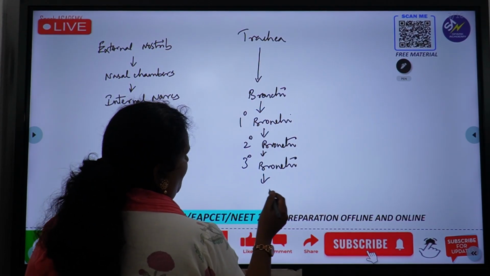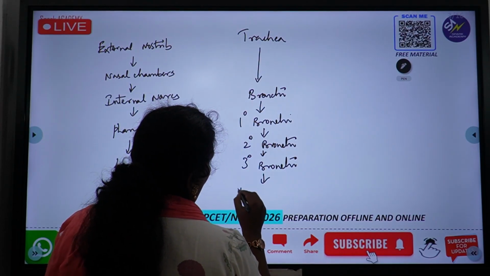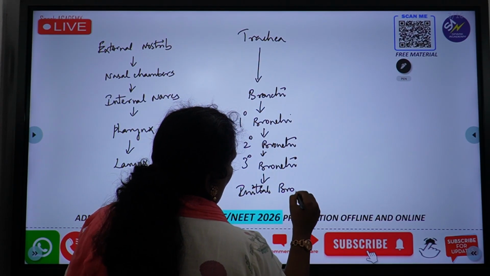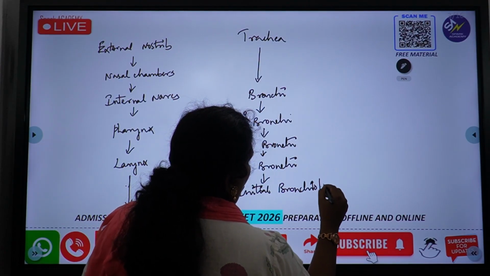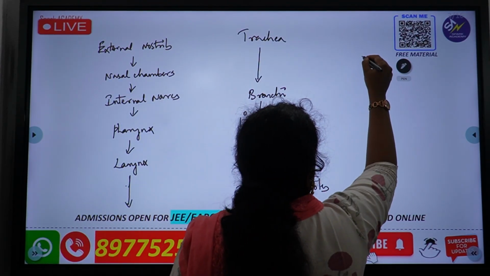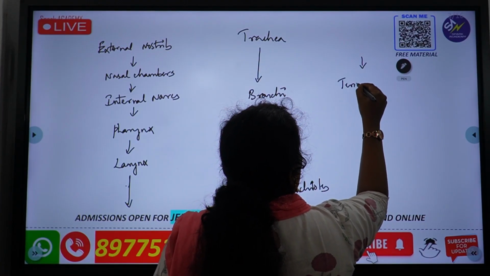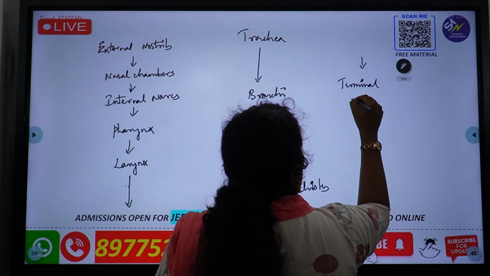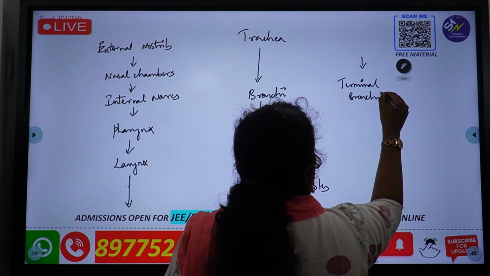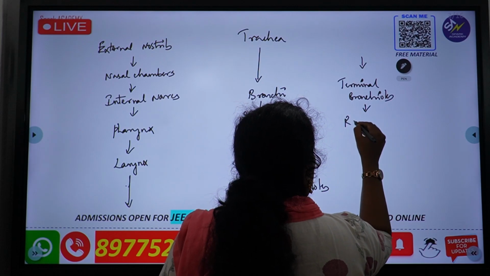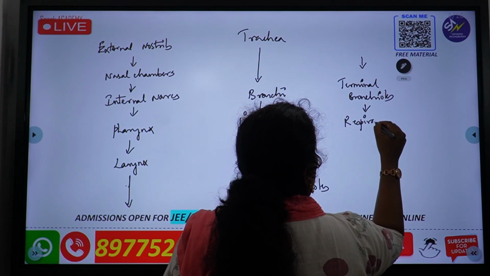Then we have bronchioles: initial bronchioles, terminal bronchioles, then respiratory bronchioles.